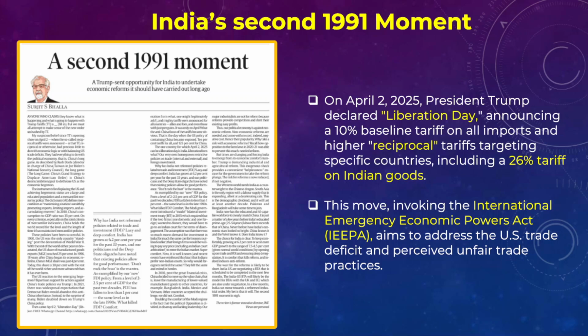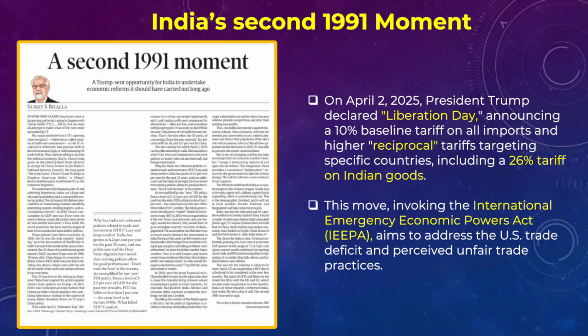So today we have some very important articles for our discussion, and these articles are very important for your General Studies mains examination as well as your prelims examination. So one by one, we'll try to discuss and understand all these articles in a very detailed manner, and we are going to start this session with the first important topic, that is the impact of US tariffs on India's economy.